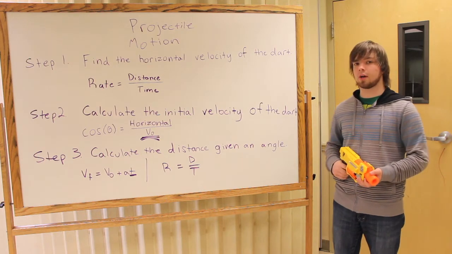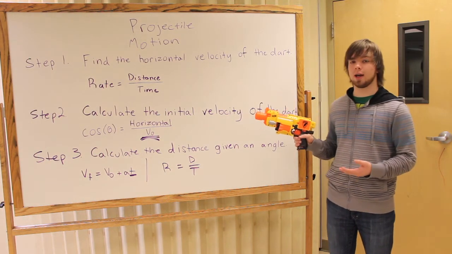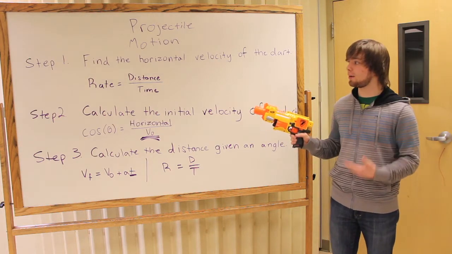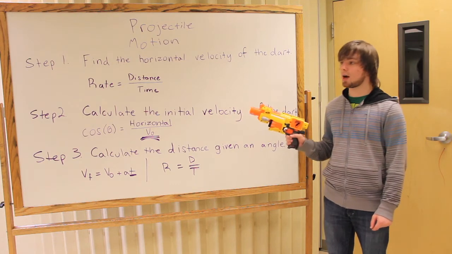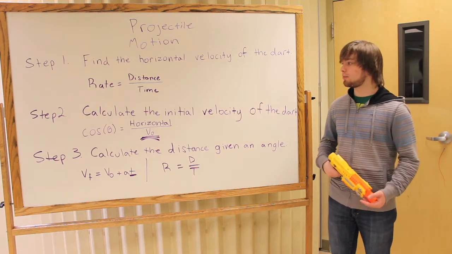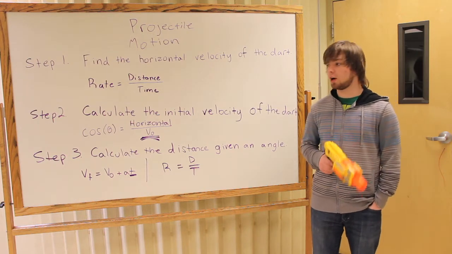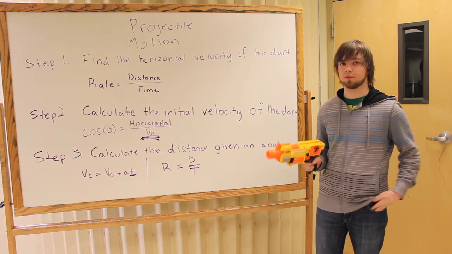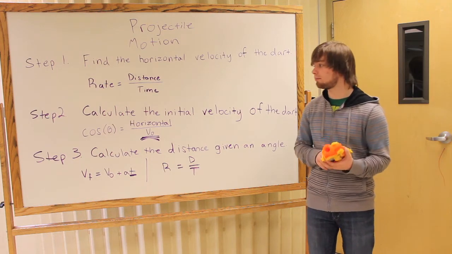In order to find out the horizontal velocity of the dart, we need to take the rate, and that's going to be equal to the distance that this dart travels over the time that it takes to get there. So that should be pretty easy to find out. After we calculate the horizontal velocity of the dart, we can use trigonometry to find out the initial velocity of the dart in the certain direction that it's traveling.